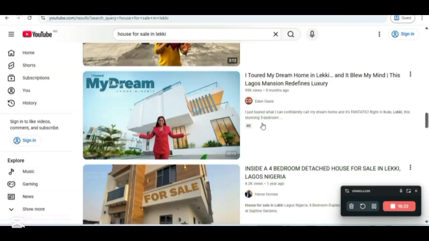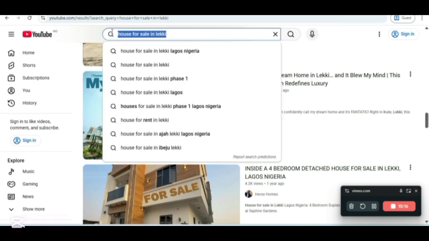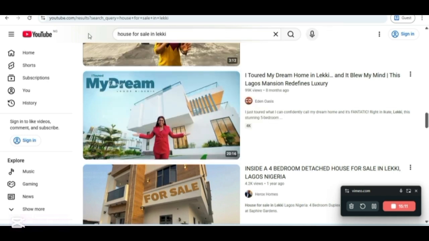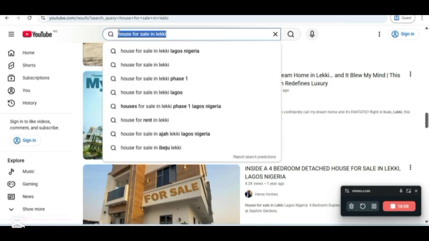So for this, let's say a client comes here to search for house for sale in Lekki right now, and the guy is in Japan, the guy is going to see your content. That's how it works. If the guy is in France right now and he's interested in buying a house in Nigeria and he searches for it, your video is going to show up to that person in France. All right, it's very, very powerful.